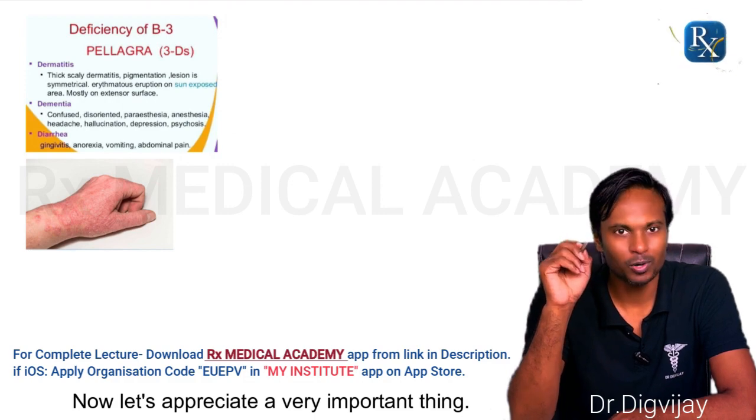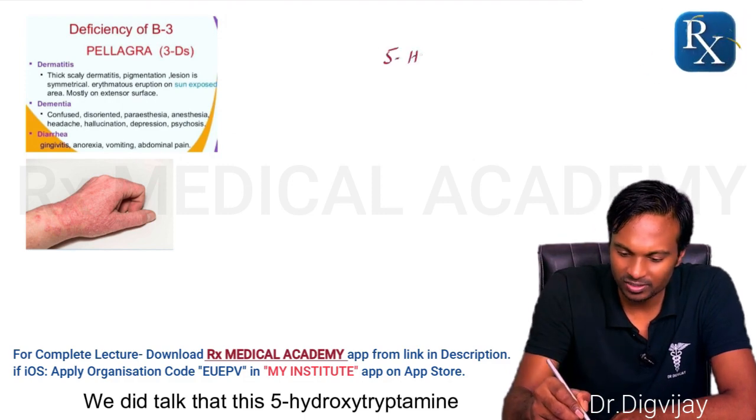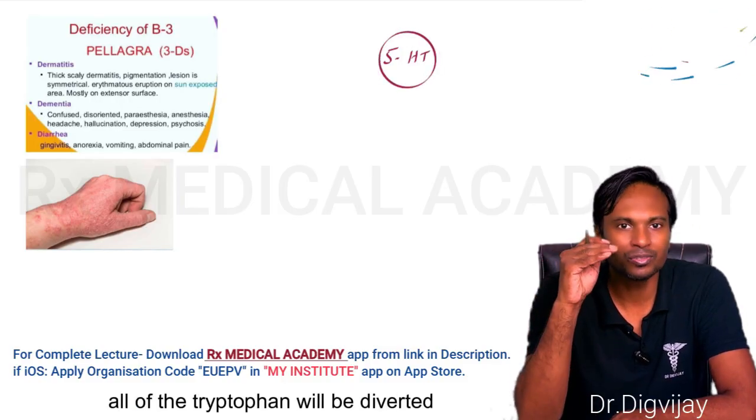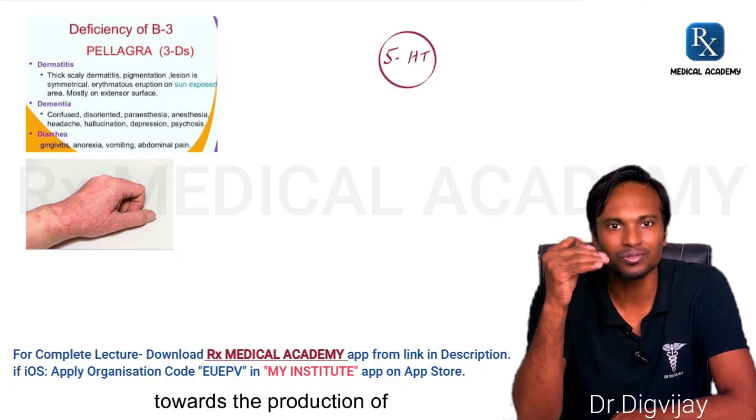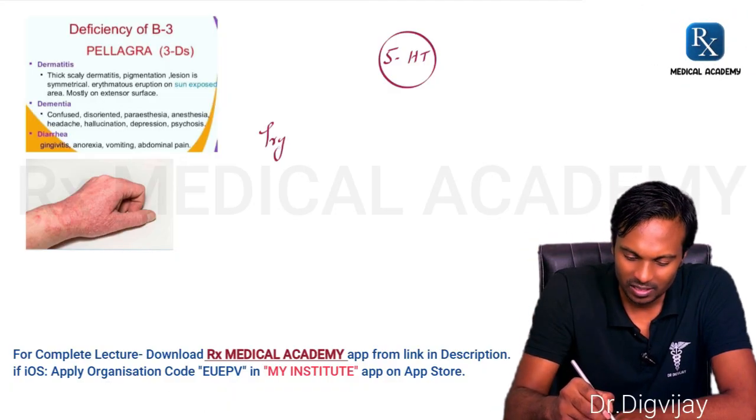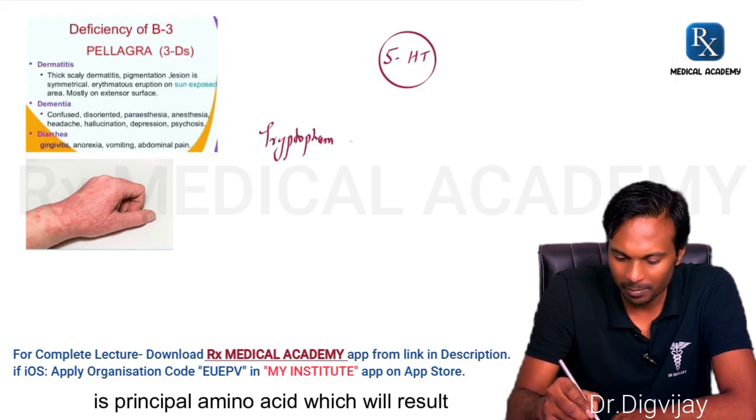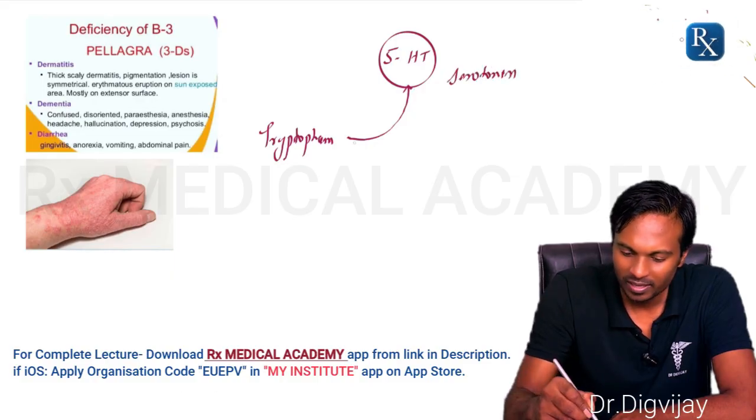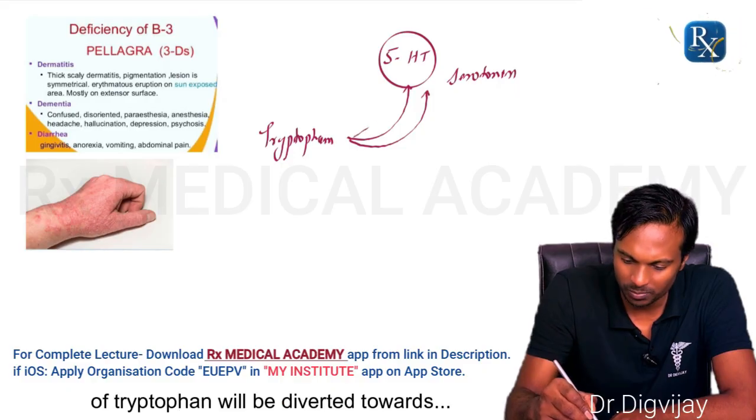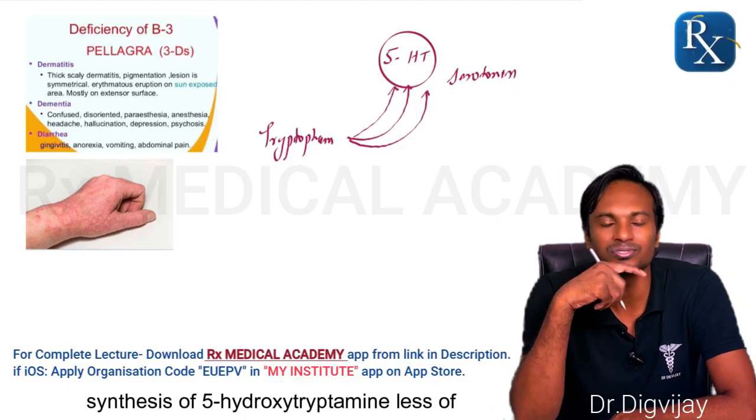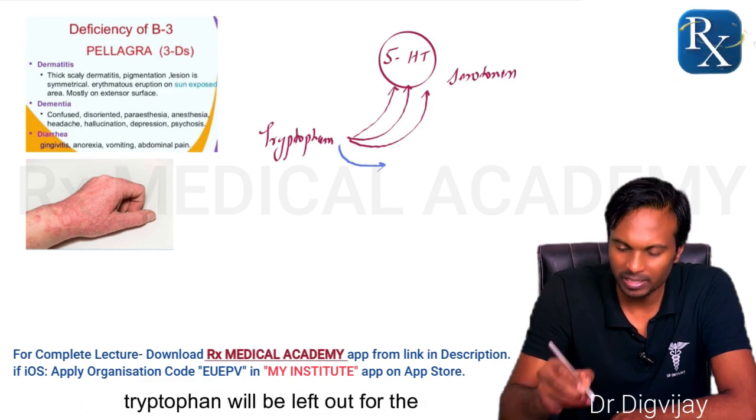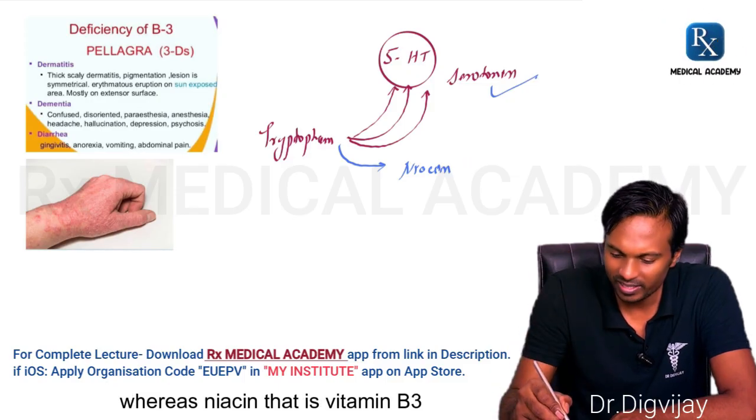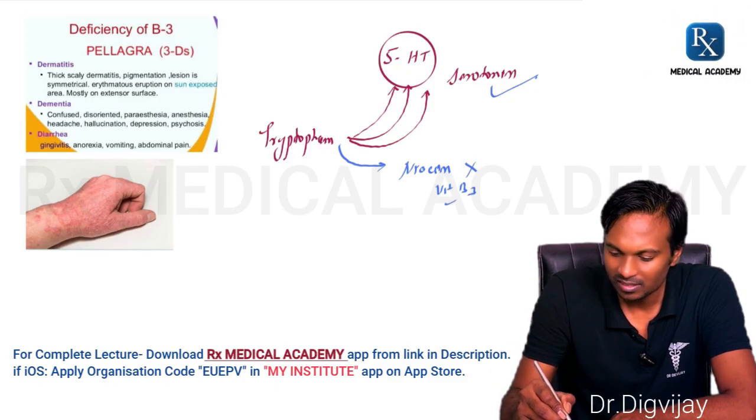Now let's appreciate a very important thing. We did talk that this 5-hydroxytryptamine, that is serotonin, is synthesized from tryptophan, and in case of tumor, all of the tryptophan will be diverted toward the production of 5-hydroxytryptamine. Try to understand. This tryptophan is principal amino acid which will result into synthesis of 5-hydroxytryptamine, that is your serotonin. Right? So in case of carcinoid tumor, more of tryptophan will be diverted towards synthesis of 5-hydroxytryptamine. Less of tryptophan will be left out for the synthesis of niacin. Therefore, serotonin secretion will increase, whereas niacin, that is vitamin B3, secretion will decrease.